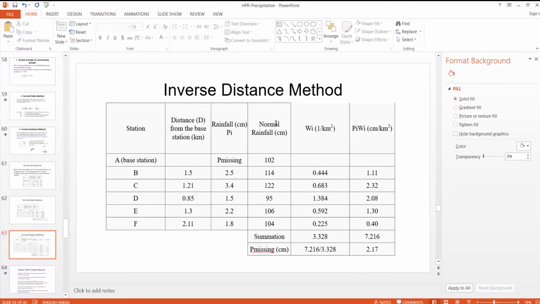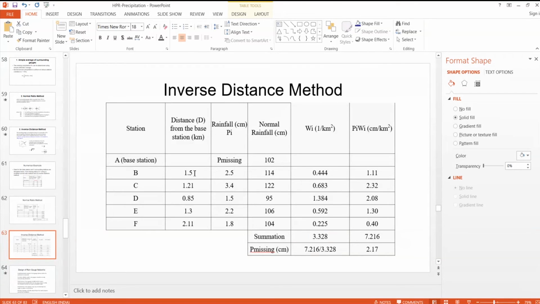And the next method is the inverse distance method. You see that the distance is given as 1.5 kilometer. The distances of the surrounding rain gauge stations from the base station are given in this column.